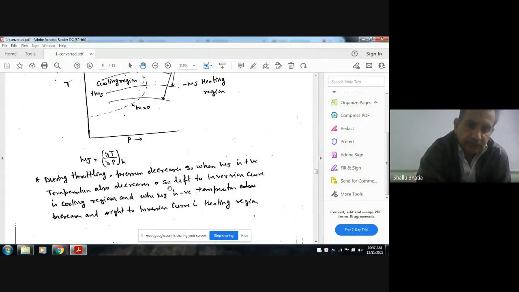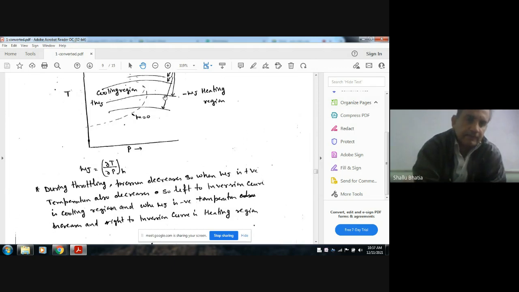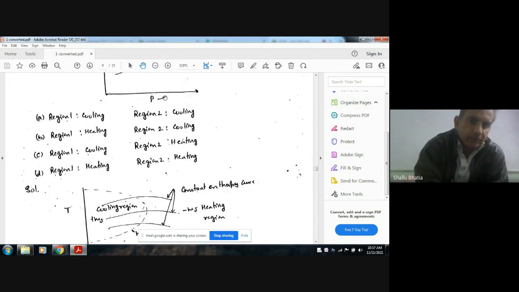As pressure decreases, left of the inversion curve is the cooling region, whereas when mu J is negative, the temperature increases, and right of the inversion curve is heating. With decreasing pressure the temperature increases, and this is heating. So the answer is: first is cooling and second is heating. Third, option C.